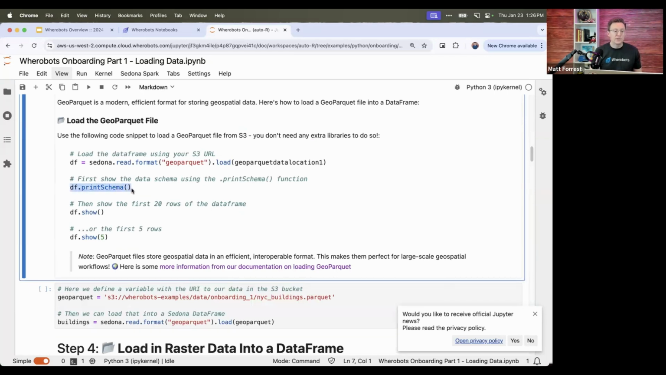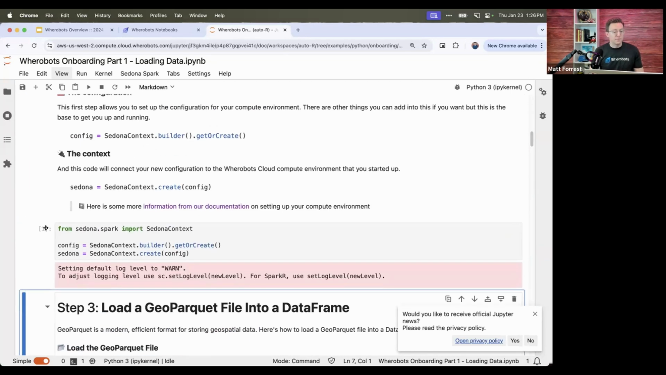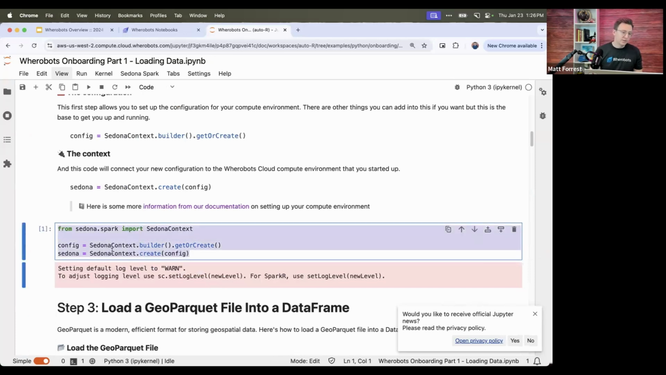And then we can actually see our data using a few of these commands. You can print schema to show the schema. Show will show the first 20 rows of a data frame. And if you pass in a number, it will give you that many rows, for example the first 5 rows. So just confirm you can run this step after you've seen that this context has been built.